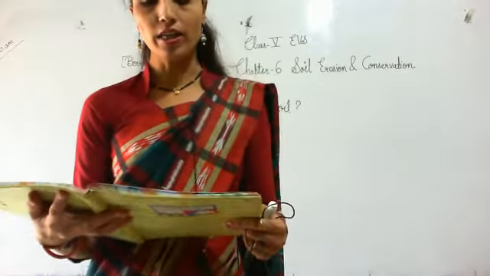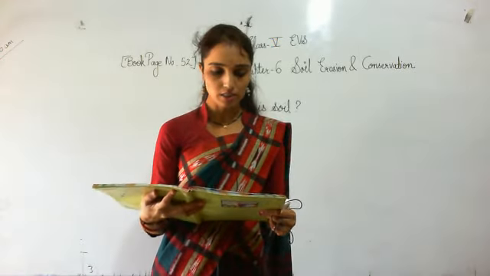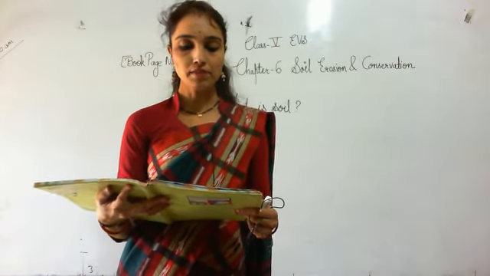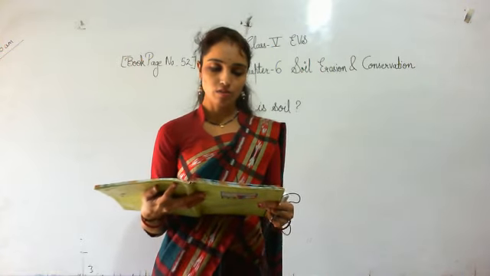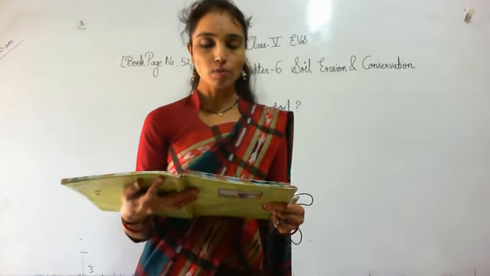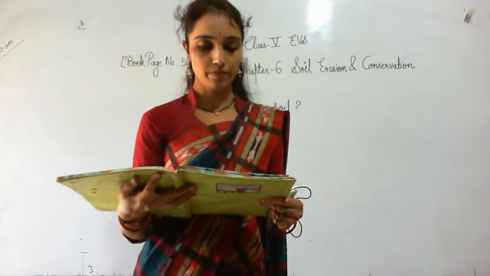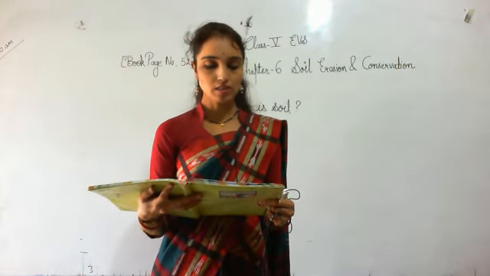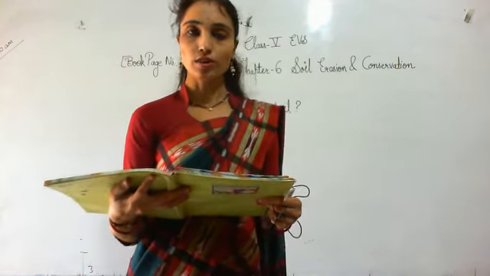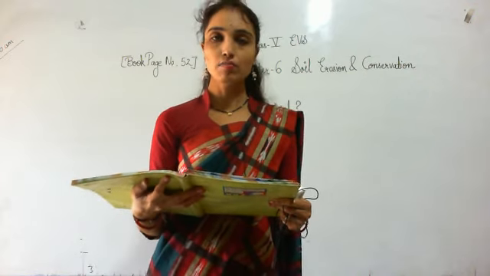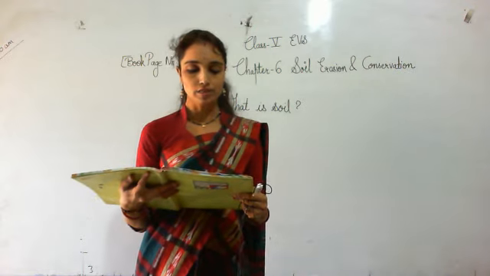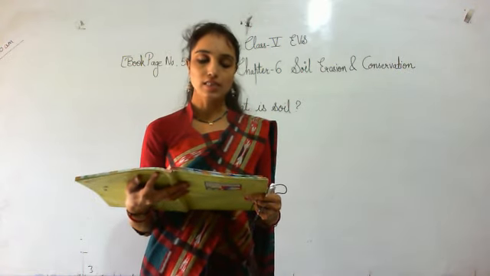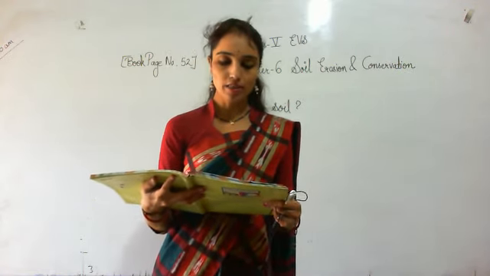Chapter 6, Soil Erosion and Conservation. Aims: in this chapter we will read and learn about: first, importance of soil, factors that cause soil erosion; third point, the harmful effect of soil erosion; fourth point, steps to prevent soil erosion.